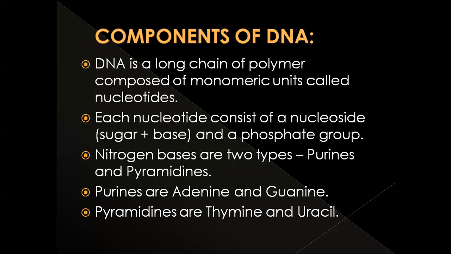So what components are present in a nucleotide? Deoxyribose sugar and nitrogen bases. Nitrogen bases are again of two types, purines and pyrimidines. Purines are adenine and guanine, and pyrimidines are cytosine and thymine. So deoxyribose sugar, nitrogen bases, and phosphate group, these three combined we call a nucleotide. This DNA is made up of nucleotides. These are the components of DNA.